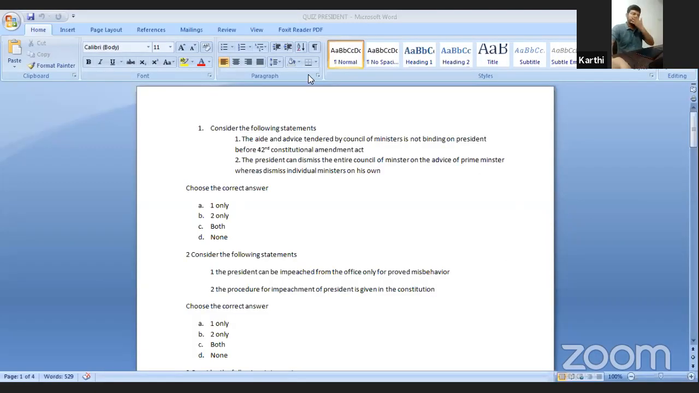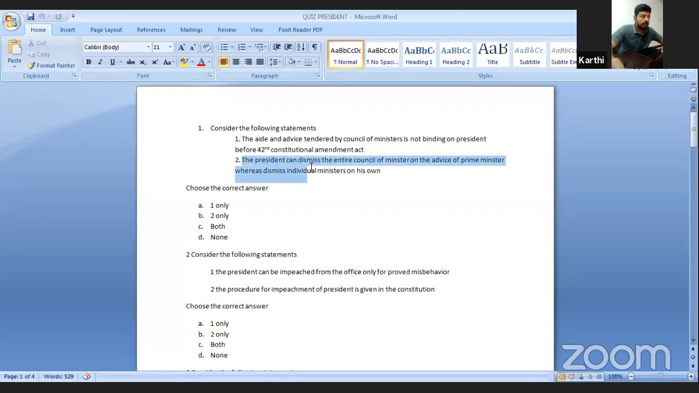So now we will start with the question discussion. Consider the following statement: the aid and advice tendered by the Council of Ministers is not binding on the President before the 42nd Constitutional Amendment Act. Is it true? No, it is not true. Even before the 42nd Constitutional Amendment Act, it was binding on the President through the judicial thing, but it was only made so by the Constitution in the 42nd Constitutional Amendment Act.